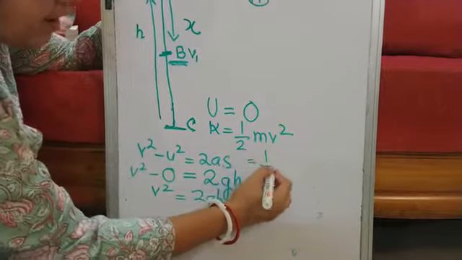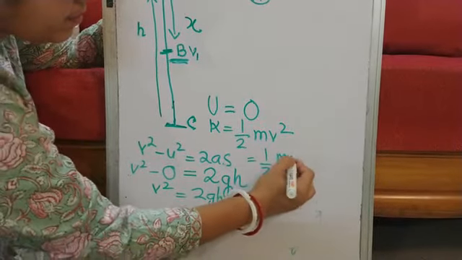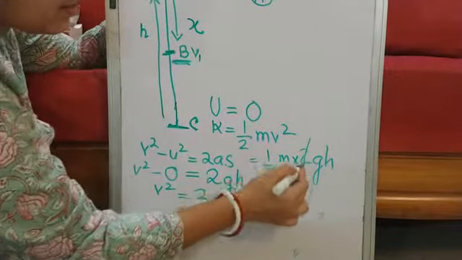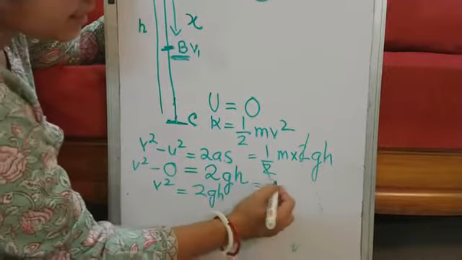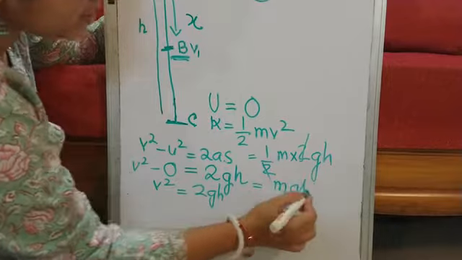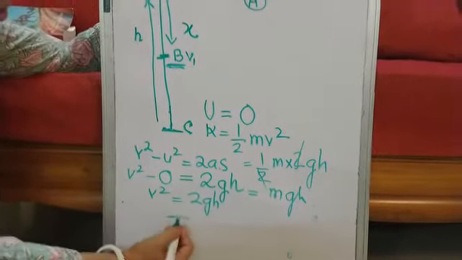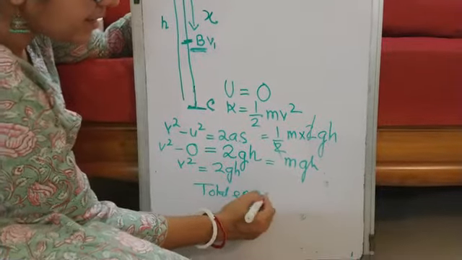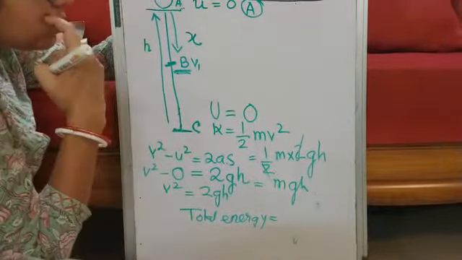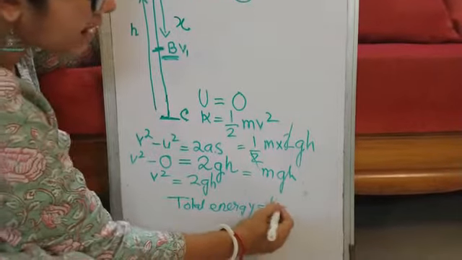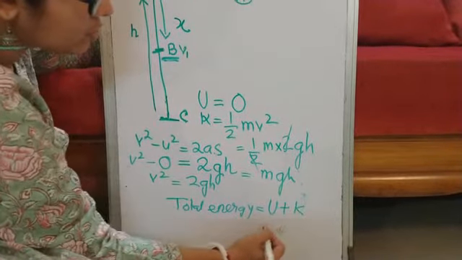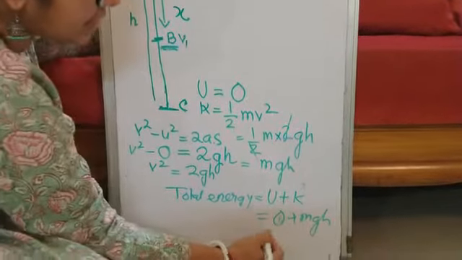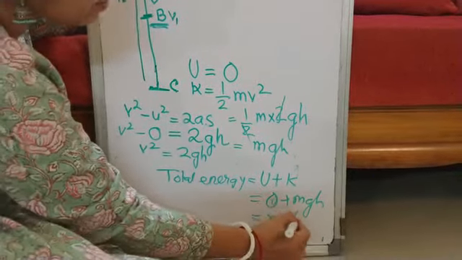Computing it here, half m into 2gh comes to mgh. So what will be my total energy at C? It is the sum of potential and kinetic energy, so it is 0 plus mgh. See, the answer again has come to mgh.